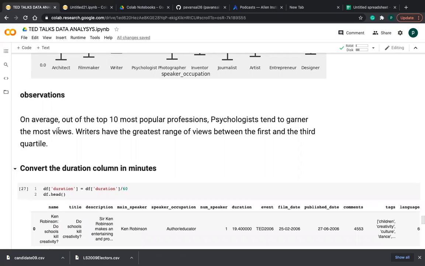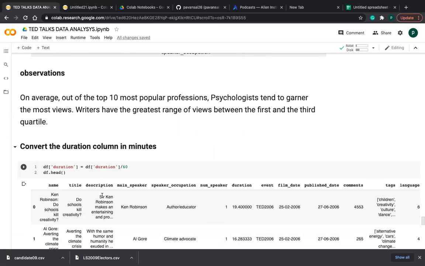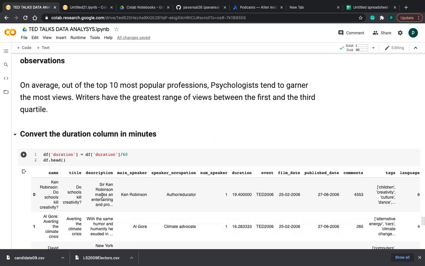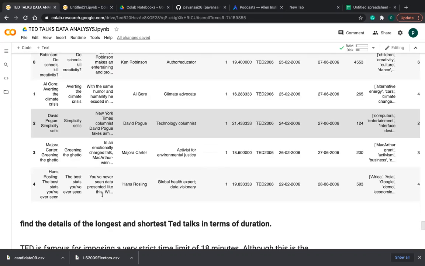And after that I am converting the duration because I want to know how many minutes. I want to know the descriptive statistics of the views, minutes, durations feature, friends. Normally, this duration is given in the data in seconds, but I want to know about the minutes. So I am dividing by 60, friends, converting seconds to minutes. I am printing only the top 5.